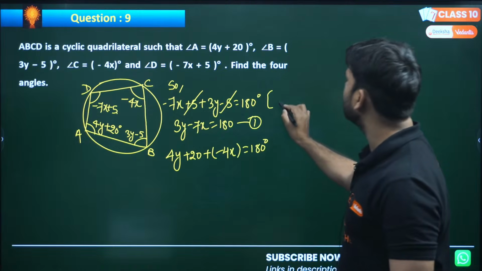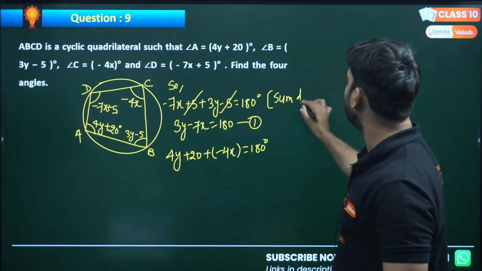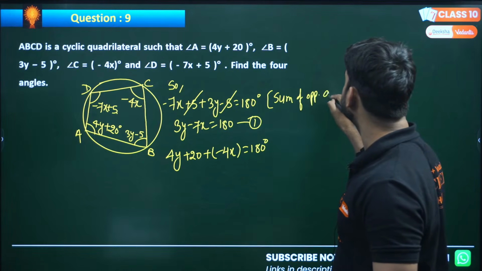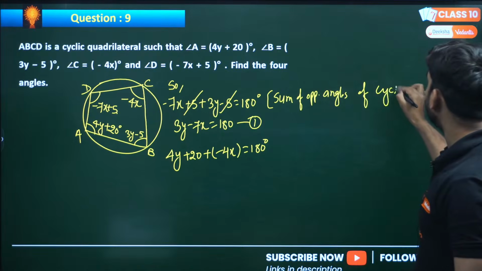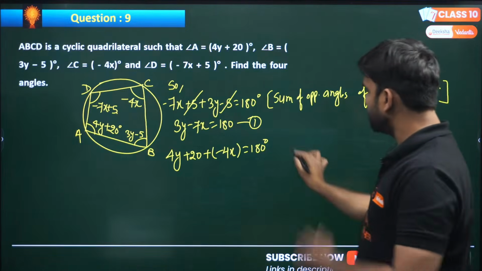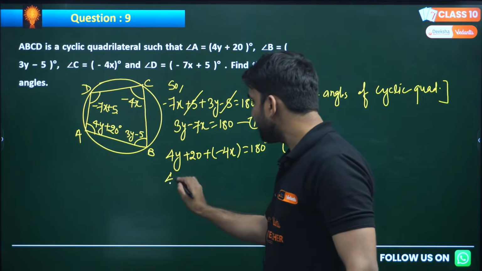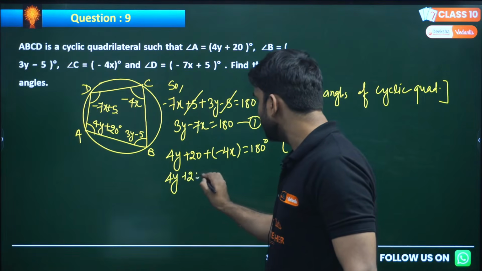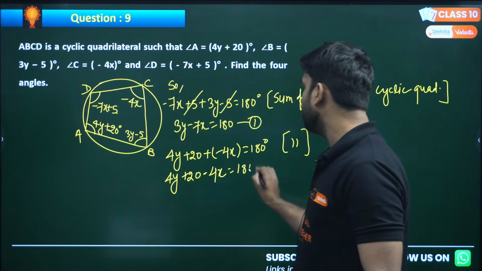You can mention the reason here: sum of opposite angles of a cyclic quadrilateral. Can we solve this? So 4y plus 20 minus 4x equals 180.